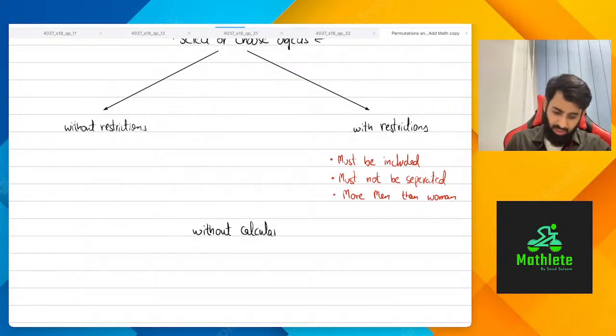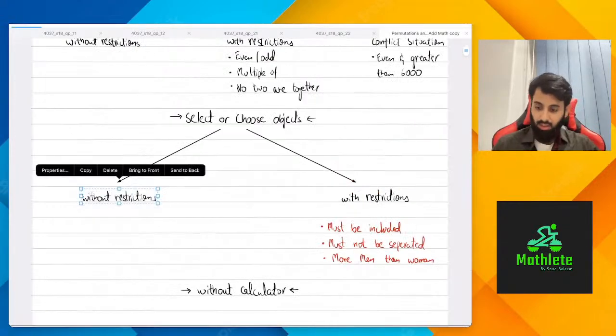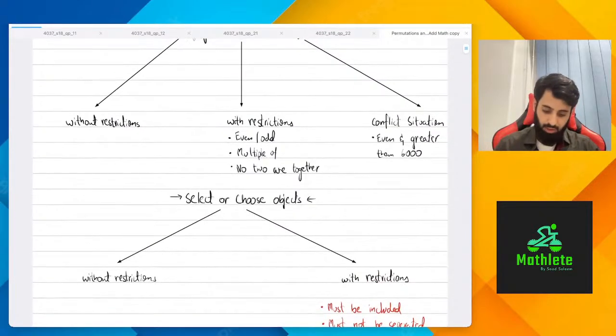Now these are also very easy. So in short, these are the kind of questions that we're going to be dealing with. I'll mark the restrictions in red so that it's clear for you guys.